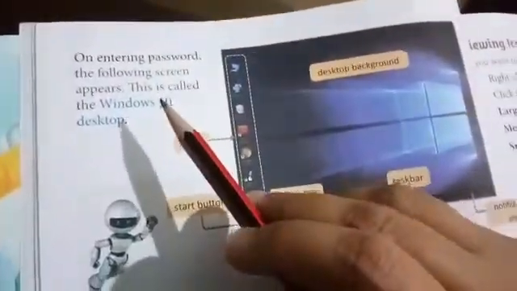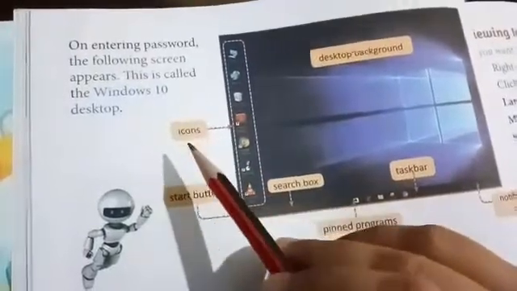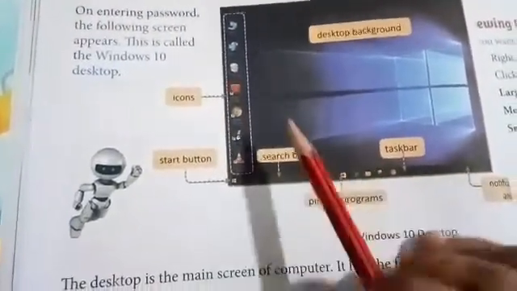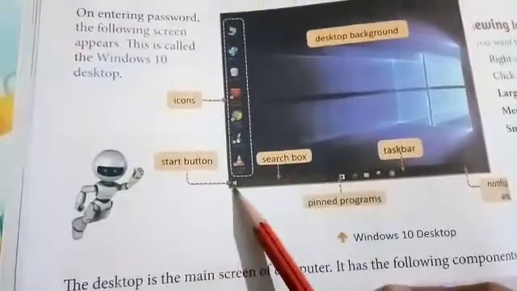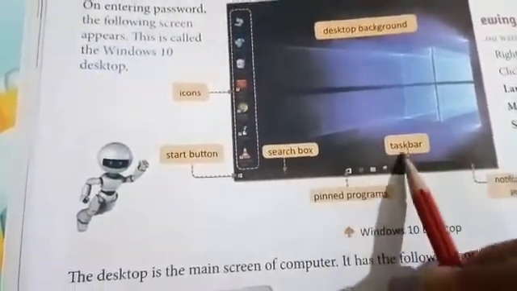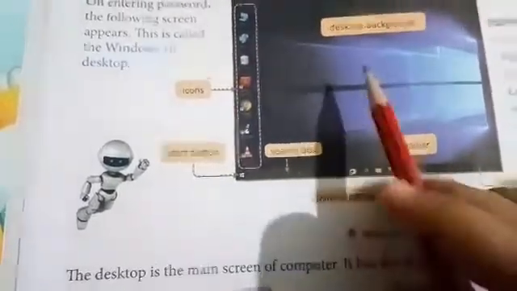On entering the password, the following screen appears. This is called the Windows 10 desktop. When you enter your password, the screen which will appear is like this. This is the Windows 10 desktop. These are the icons. This is the start button. This is the search box. These are pinned programs, and this is the taskbar, the horizontal bar, and this is the desktop background. The desktop is the main screen of the computer.